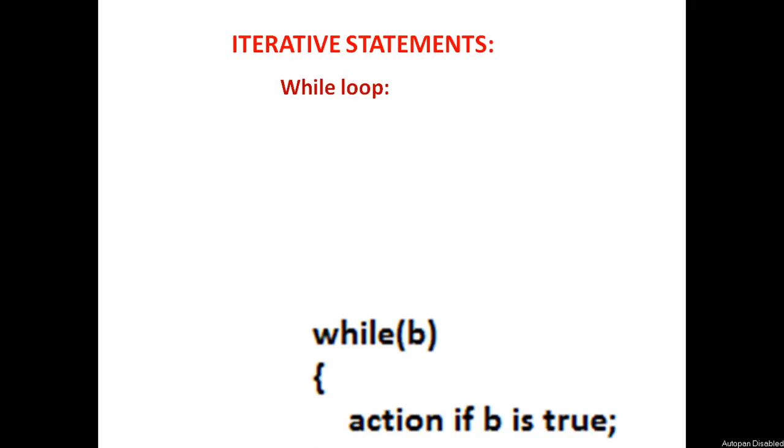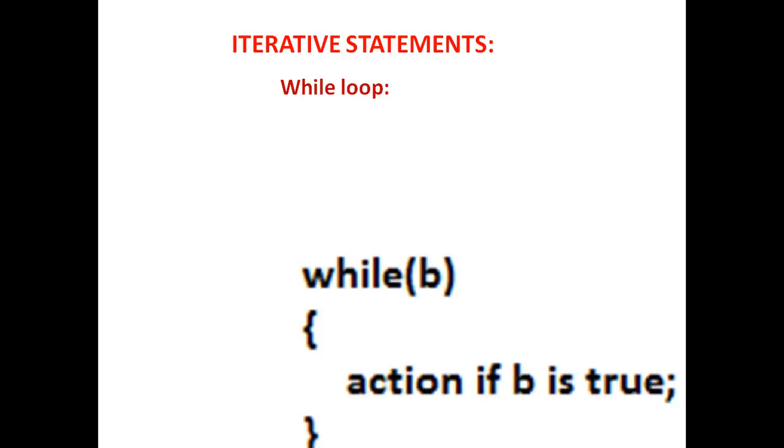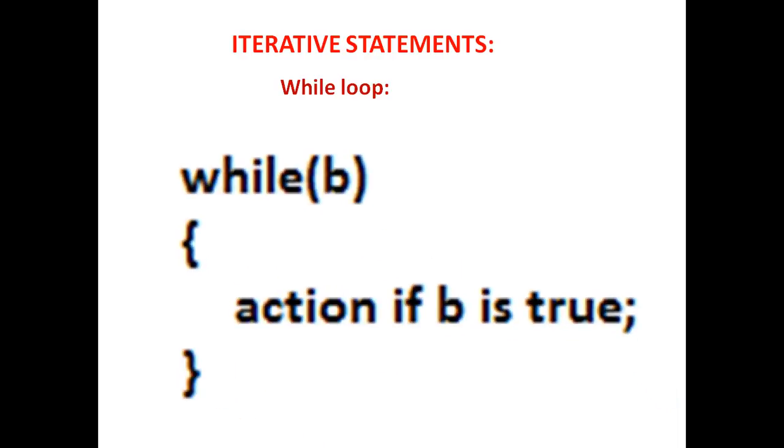So the syntax of the while loop is this: while, and then there's a b, action if b is true. So what's happening is that we have the keyword while, and then there is the argument related to while, which is b. Now if this b is true, then this action inside the curly braces will be performed.